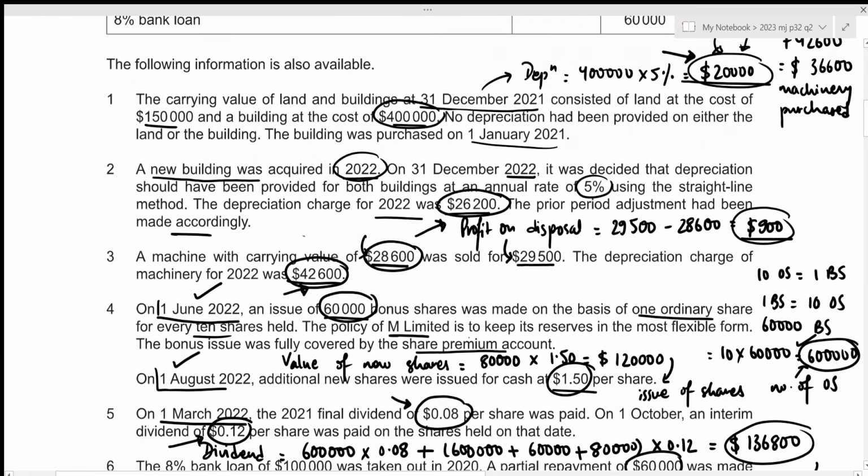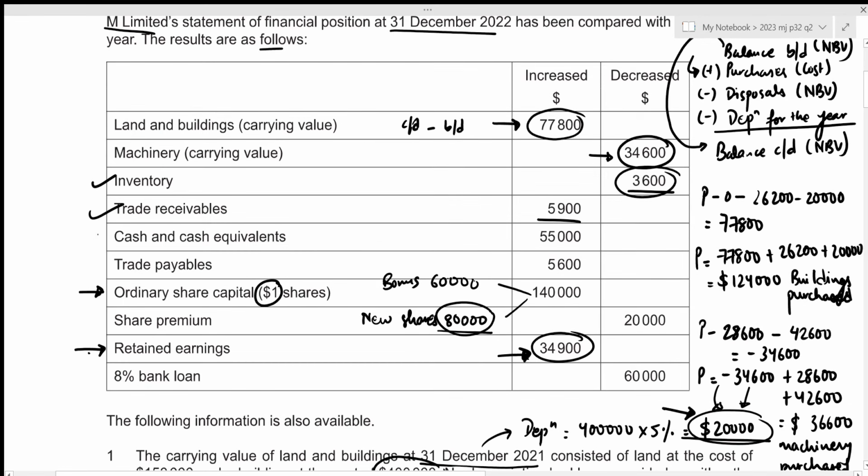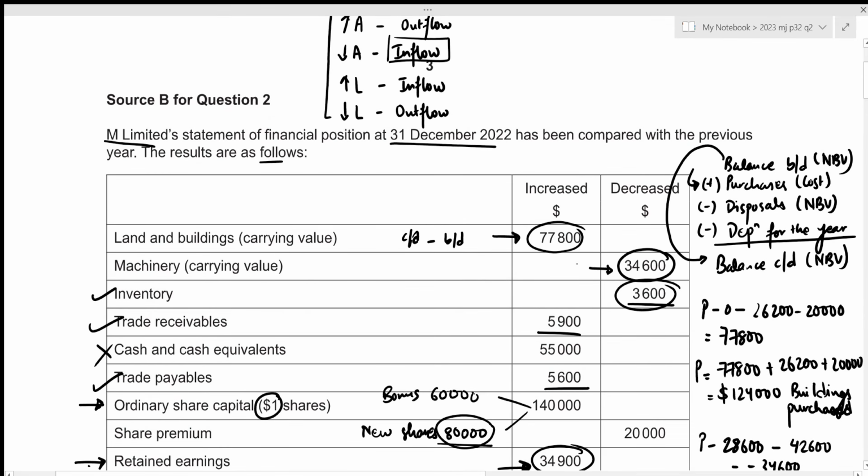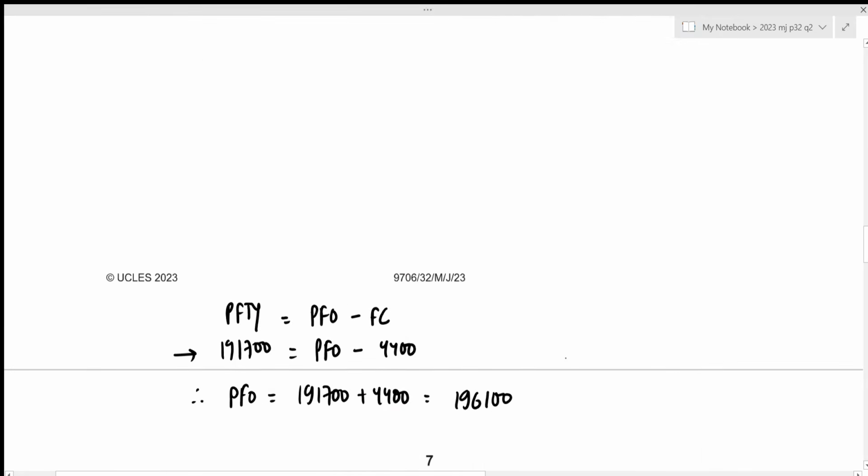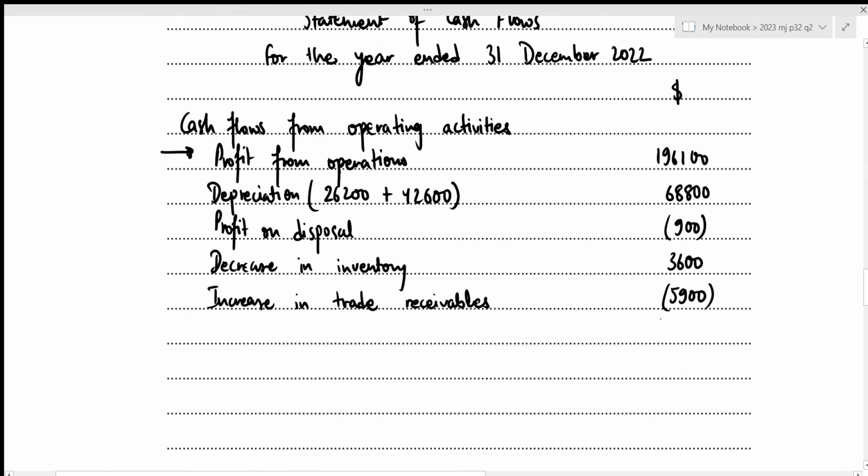Okay. Then we do not include cash and cash equivalents. We do have trade payables. Again, this is an increment, and this is a liability. And we've already categorized that the increment in liability will be an inflow, which means that we need to add this amount of 5,600. So that's positive 5,600 as an increase in trade payables.